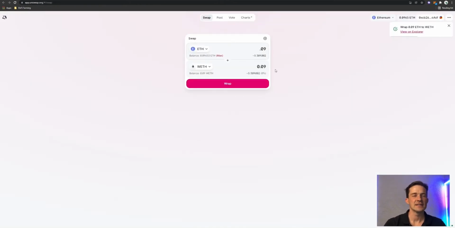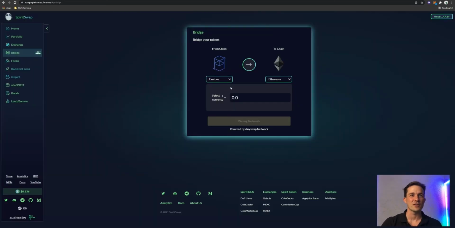That's done now. Now, we're using ETH as an example because I think that's going to be the one that most people are going to be transacting with. But the great thing about the SpiritSwap Bridge is that it works on a bunch of different networks. So we've got BSC, Polygon, Arbitrum, Avalanche. Basically, any of those main L2 Ethereum chains you can bridge across from onto Fantom. But today we're going to look at Ethereum.